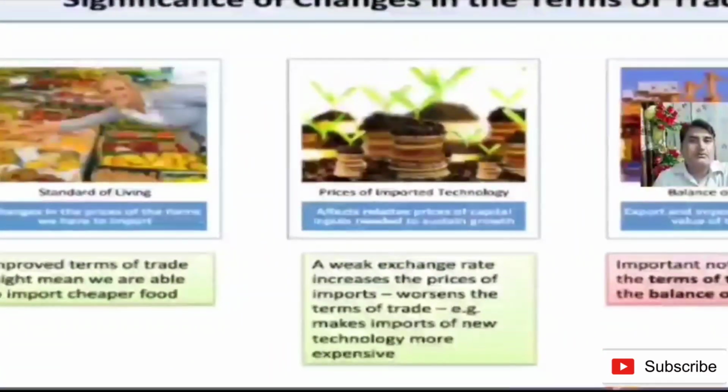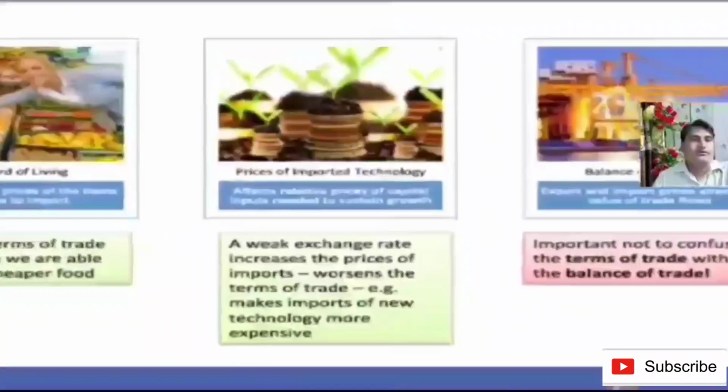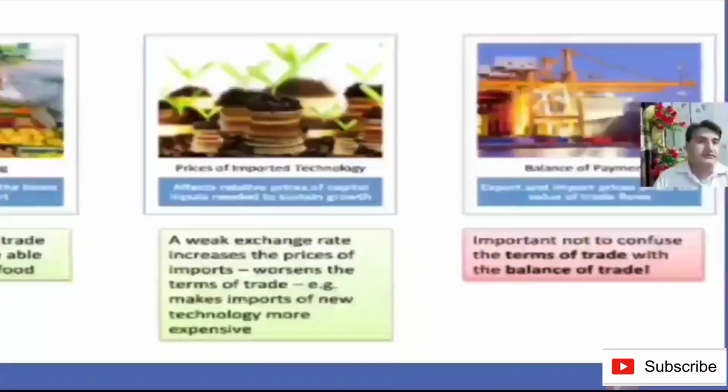Improved terms of trade might mean we are able to import cheaper food. A weak exchange rate increases the price of import, worsens the terms of trade, and makes import of new technology more expensive. Important not to confuse the terms of trade with balance of trade.